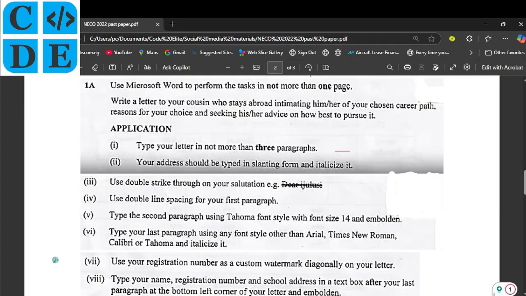So the next part, they say use double line spacing for your first paragraph. So we need 3 paragraphs here. Okay, 3 paragraphs as instructed. Not more than 3 paragraphs.